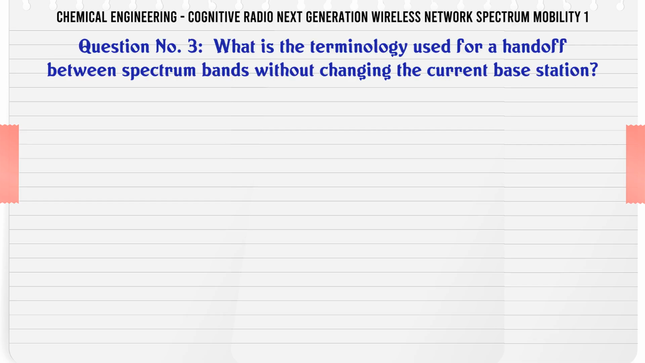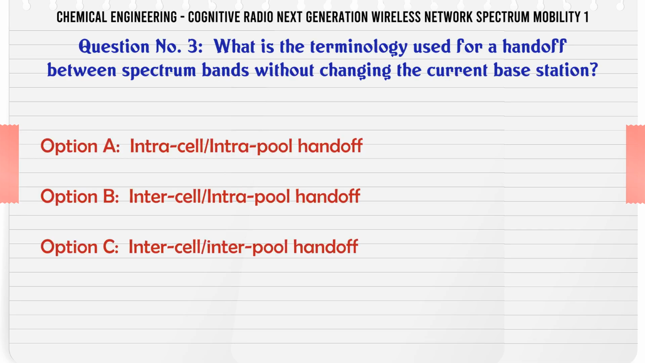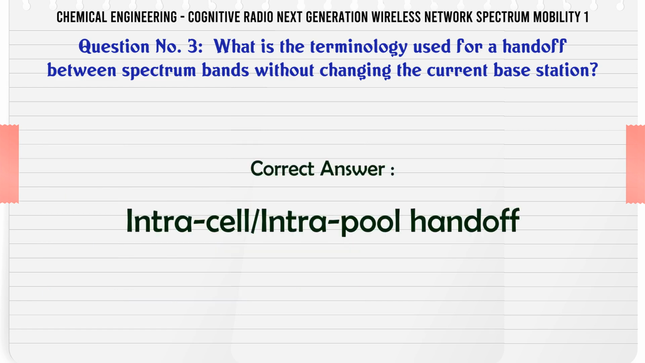What is the terminology used for a handoff between spectrum bands without changing the current base station? A. Intra-cell intra-pool handoff. B. Inter-cell intra-pool handoff. C. Inter-cell inter-pool handoff. D. Intra-cell inter-pool handoff. The correct answer is intra-cell intra-pool handoff.